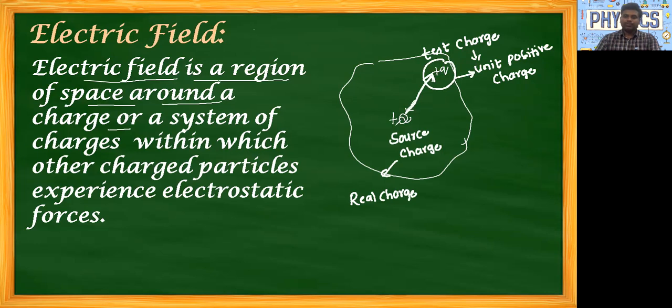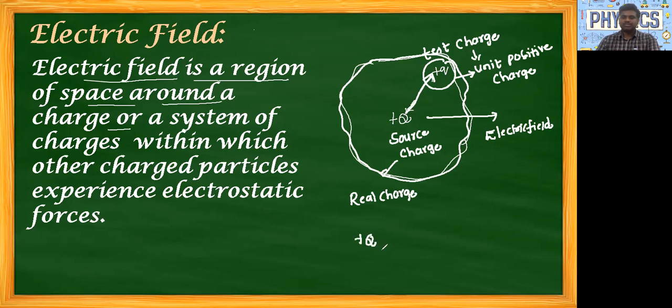These two positive charges exert the electrostatic force of repulsion. So this is the space where we'll get the electrostatic forces, and this region of space we call electric field.